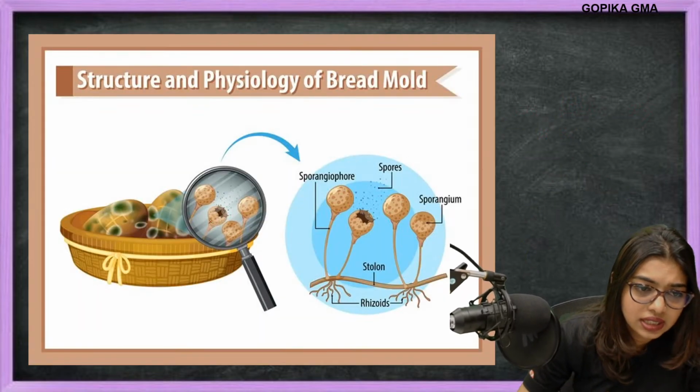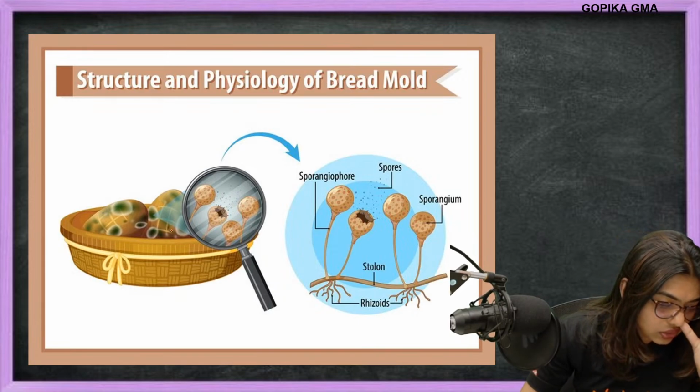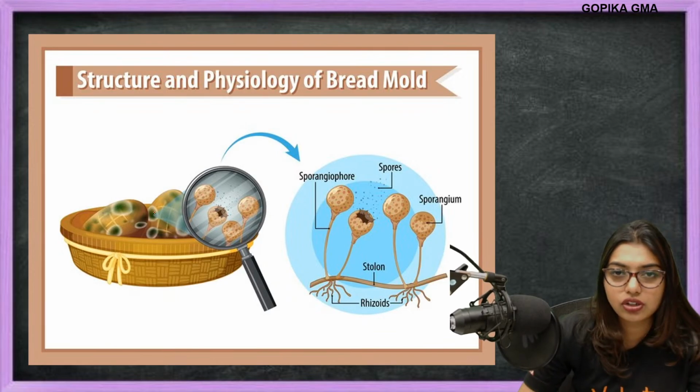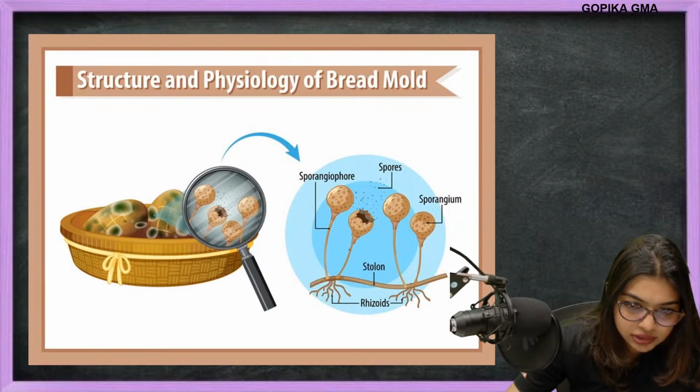See, in the potato, all of you have seen, yes or no? You cannot see it with your naked eye, but you would have seen these green color spots. If I see the microscopic view of these green spots, it will look like this.